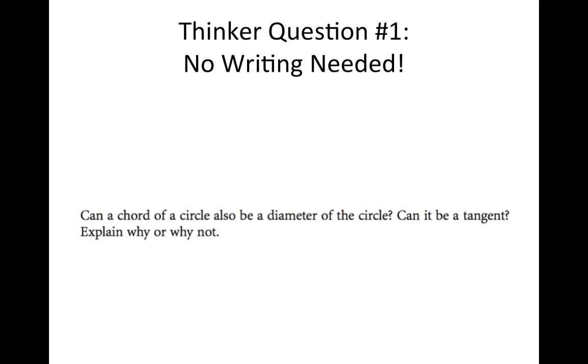So tackling the first part of the question, can a chord of a circle also be a diameter? We discussed this in class, and yes, a chord can be a diameter as long as the chord goes through the center. So yes, that is possible. When we scoot over to the second question, can it be a tangent? That's a little trickier because remember, a chord is a segment and a tangent is a line. Okay, a chord crosses the circle at 2 points, a tangent only crosses at 1 point, so there's no possibility for overlap there. So question 1 is okay, question 2 is no, absolutely not.